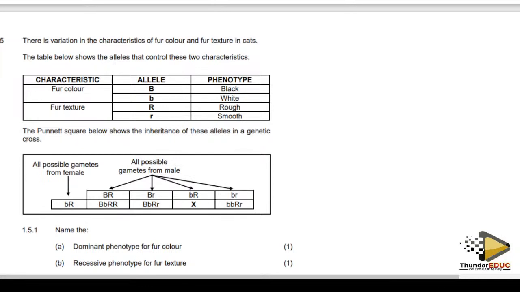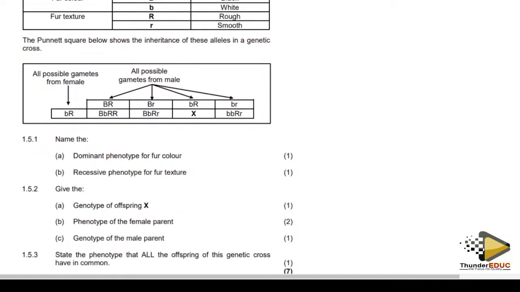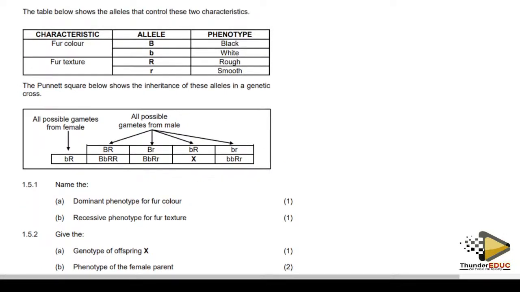They're saying that the Punnett square below shows the inheritance of alleles in the genetic cross. All right, here's the Punnett square. Name the dominant allele for fur color. Here you come where you see capital letter, it means the dominant allele.